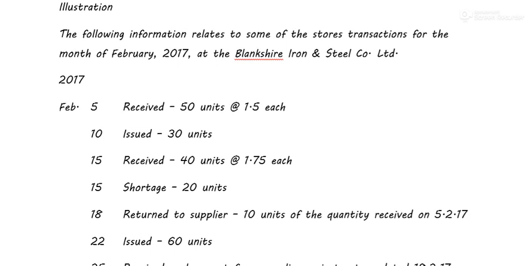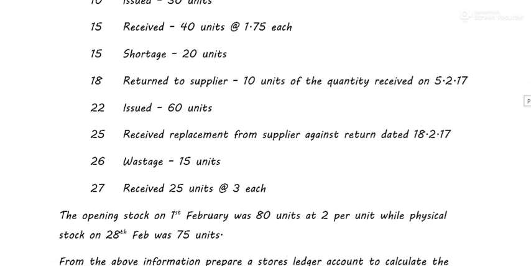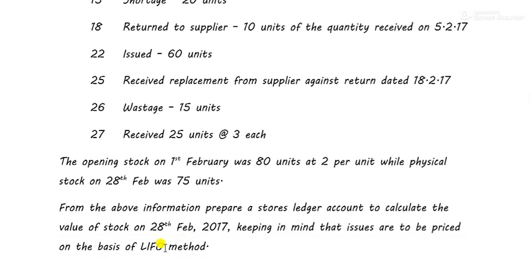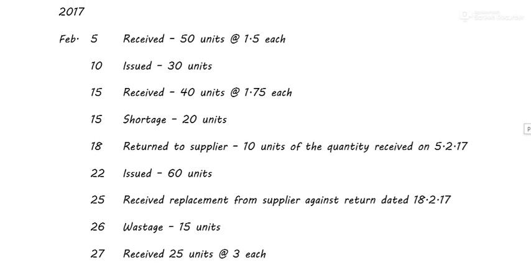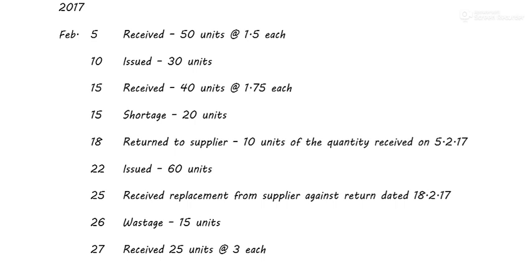Blankshire Iron Steel Company Limited has given us information for the month of February, and we have to prepare the stores ledger as per the LIFO method. So the opening stock was 80 units at 2 rupees per unit, and the closing stock on 28th Feb was 75 units. Obviously they will not give us the amount because that is our work to find out. While starting the sums, let's go through the sums once. Normal, received, issued, received, shortage, 20 units of shortage.